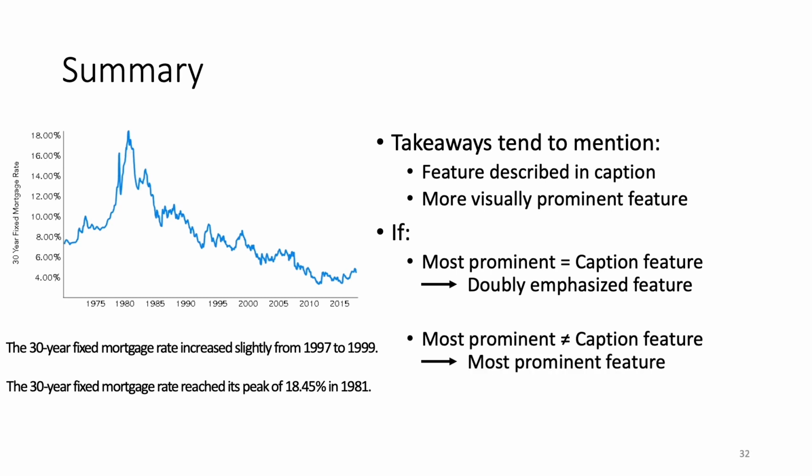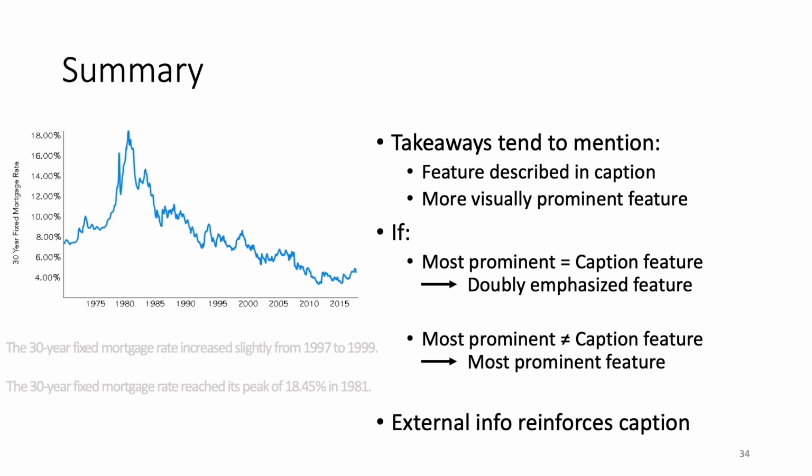Even if it does not, readers still rely on the chart and still take away from the most prominent feature. So in either of our captions, people will take away from the most prominent peak, although more reliably with the latter caption. Finally, external information reinforces the caption and guides people to take away from the caption. So captions like this last one will be the most effective in getting people to take away from the feature it mentions.